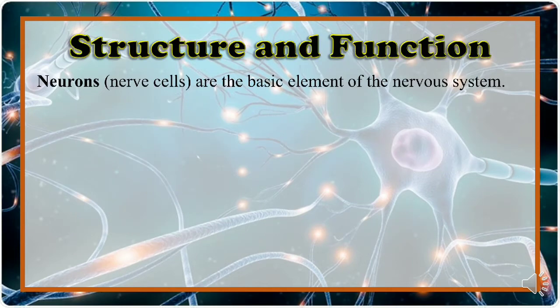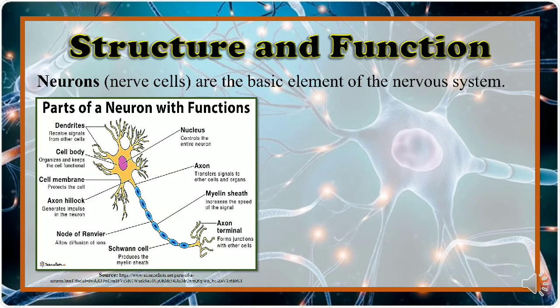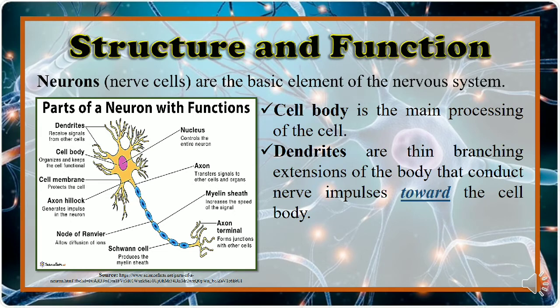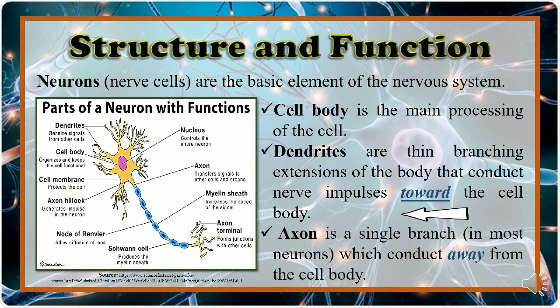Neurons, or the nerve cells, are the basic element of the nervous system. The cell body is the main processing center of the cell. The dendrites are the thin branching extensions of the body that conduct nerve impulses toward the cell body, while the axon is a single branch in most neurons which conducts impulses away from the cell body.